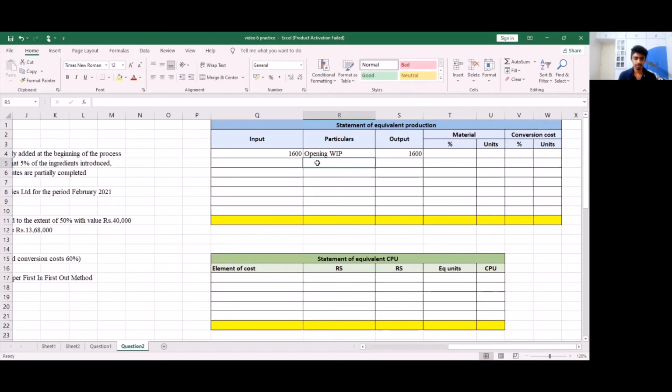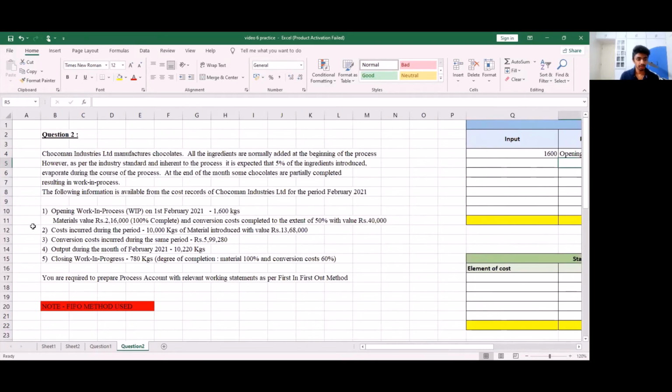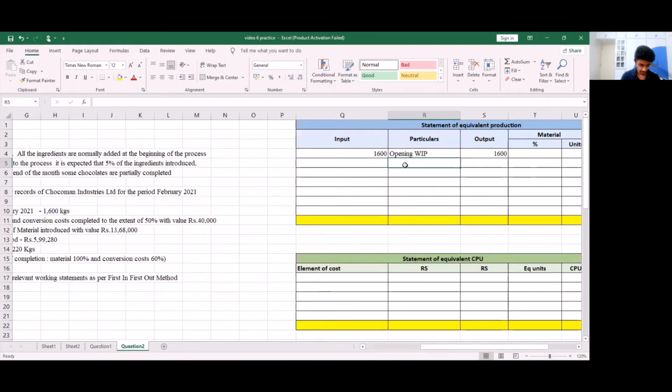Next, I have my materials introduced. So in the question, I'm given that 10,000 kg of material is introduced. So this I can write as raw materials introduced. Raw materials introduced is an input. And let's see what this will go on to be in our output columns. So this input can go on to become finished goods. So finished goods is our output.